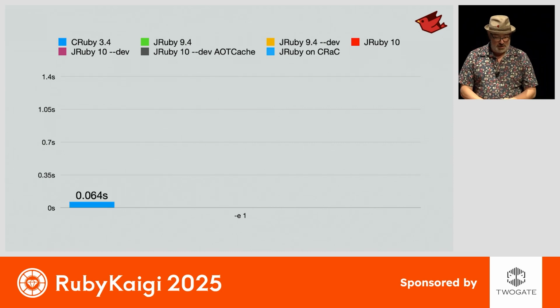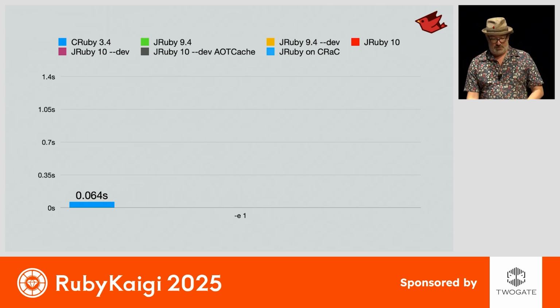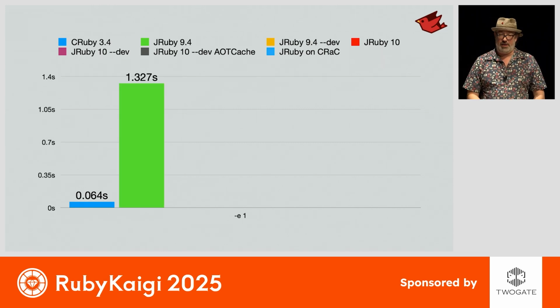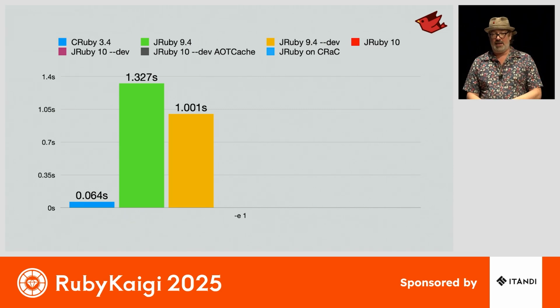We've got our JRuby on the left. Optimized for developer happiness often means optimized for startup, so it's very quick to get going. And then we have plain old JRuby 9.4. So significantly slower, and this is a noticeable pain for developers on earlier versions of JRuby. We do have a special flag you can pass, --dev, that will reduce the amount of optimizations we do, reduce what the JVM does, and that gives us a little bit of improvement.